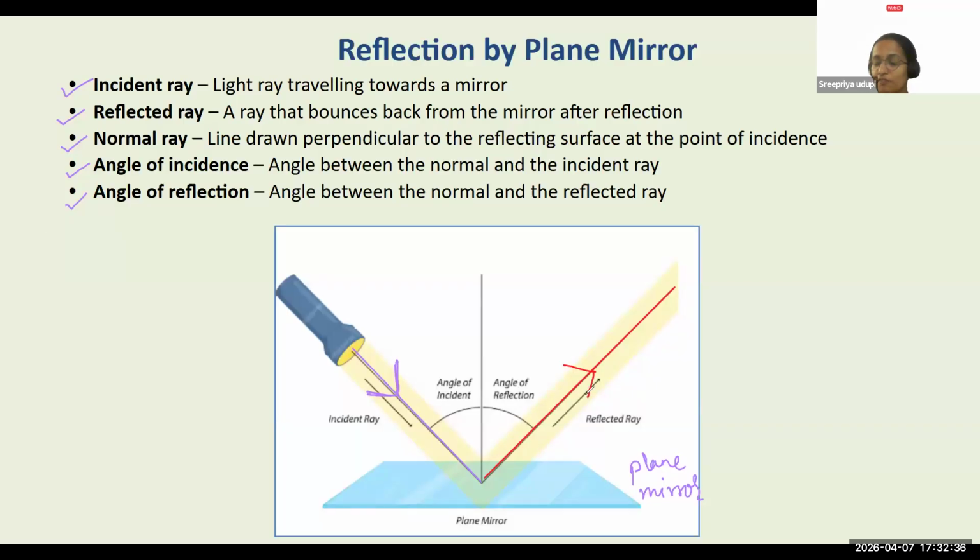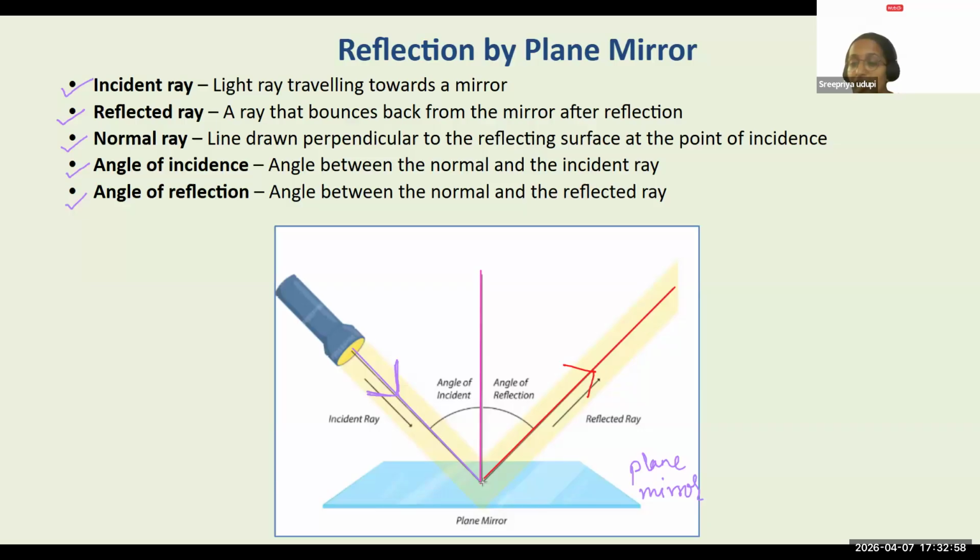This becomes the direction of the reflected ray. Yes? So next we have something called a normal. Now what is this normal? Normal is going to be an imaginary line which we are going to draw to the surface, and that imaginary line is always going to be perpendicular to the surface.